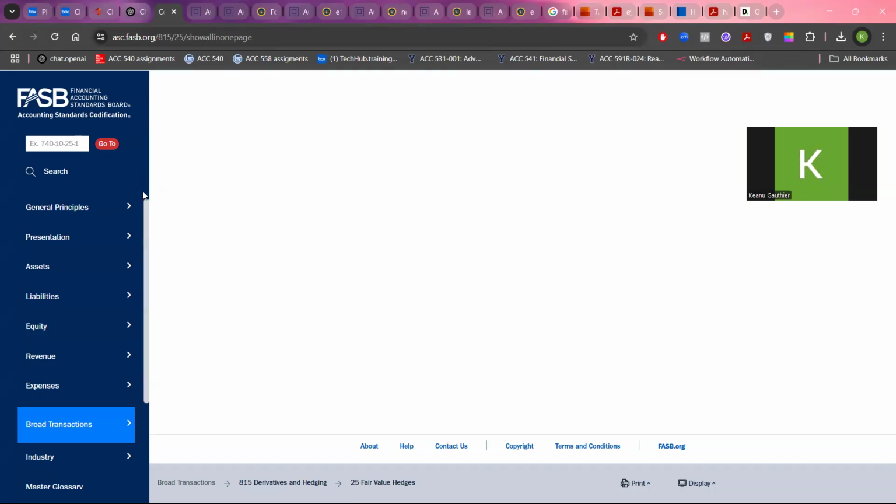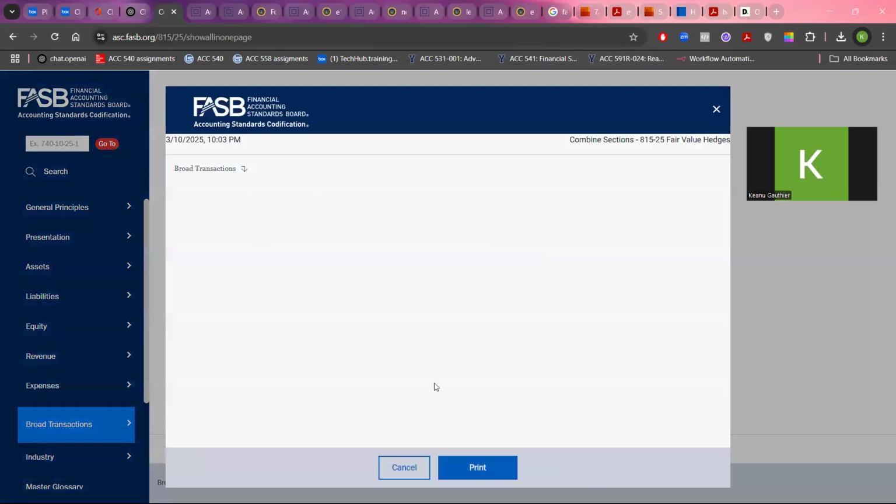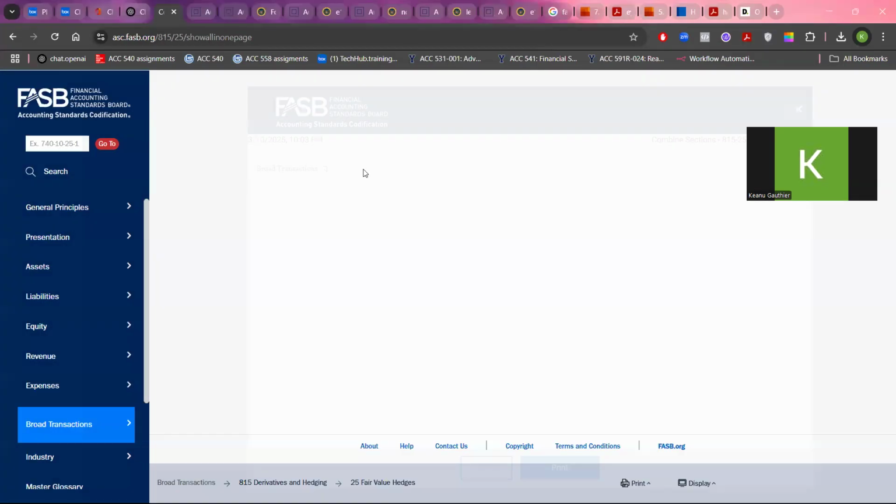And well, for some reason it's not loading. So once you have your codification, just print here, print, and then print again, and then you can just save as a PDF. So this is how you can get your FASB codification PDF to upload in your GPT.